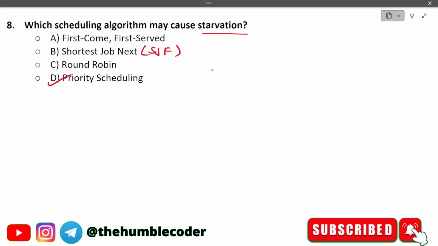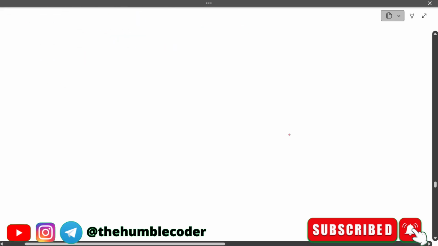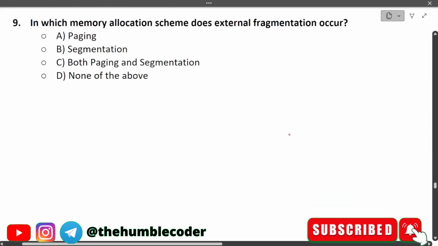Basically, what the priority scheduling algorithm does is it gives priority to the high priority tasks. So the low priority tasks wait and wait. Sometimes they wait indefinitely because higher priority processes keep on arriving. Because of which the lower priority ones suffer starvation. Not dies as such, but since they have to wait and wait, it is called the starvation condition. Okay, so yeah, moving on to the next one.